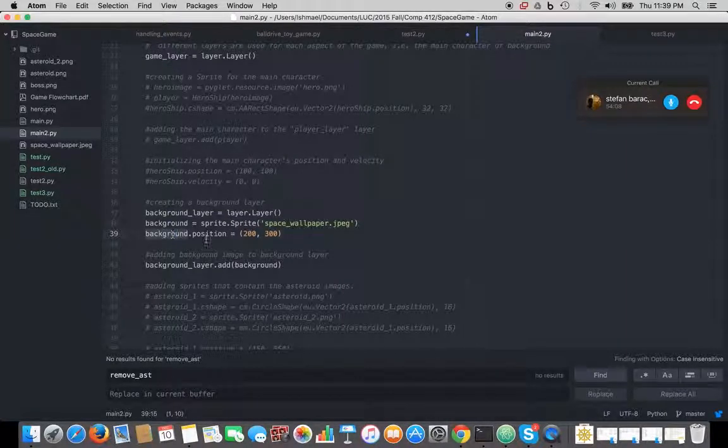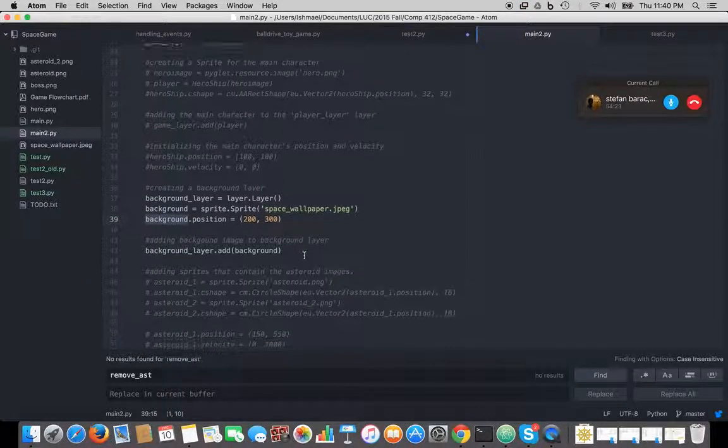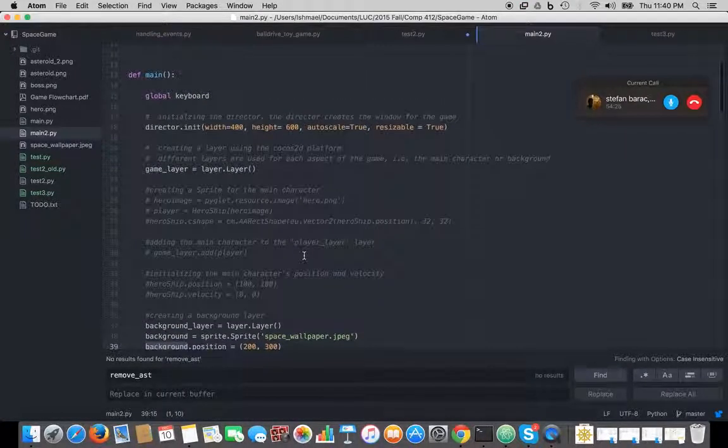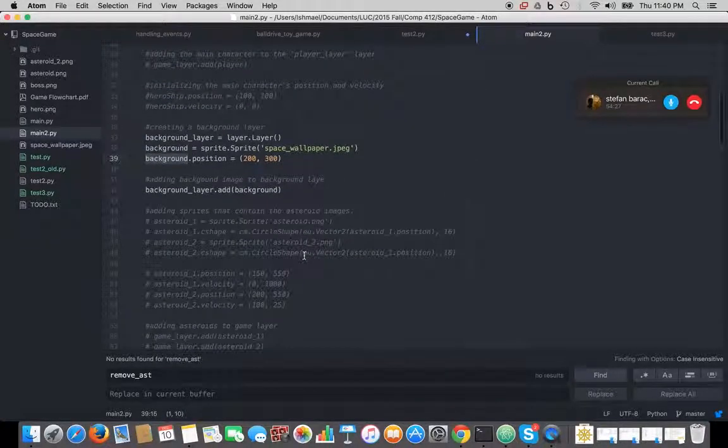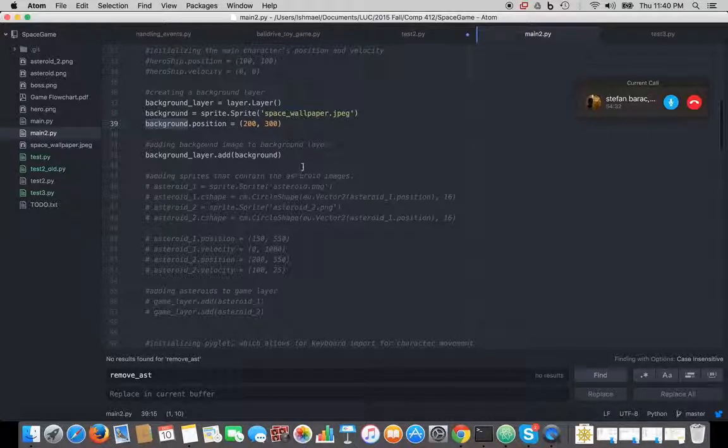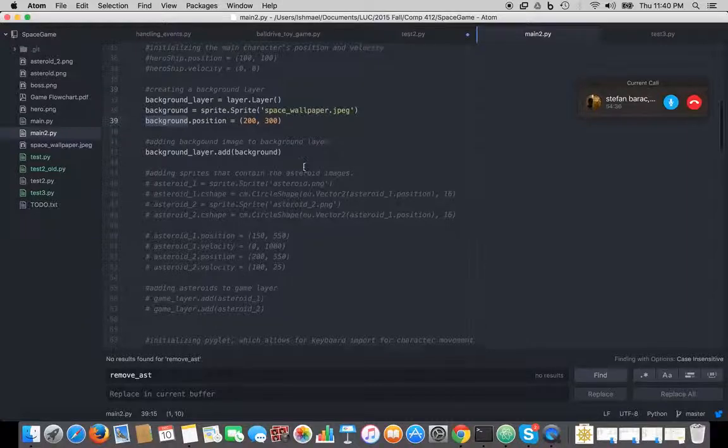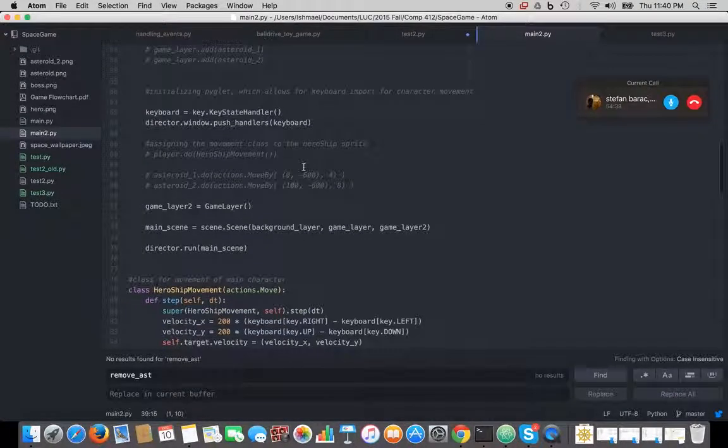So I started off by making a simple layer that stored the sprite for our main character, which in this case is a ship in outer space. And then the next thing I did was make another layer for the background. To initialize those layers, you pass them into a scene, which is used to store different layers, and then the director runs the scenes. Exactly. And it's pretty cool how it works.